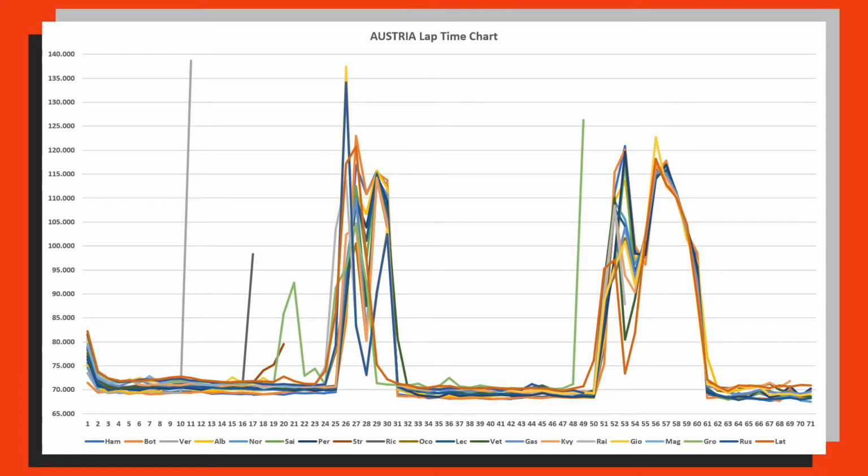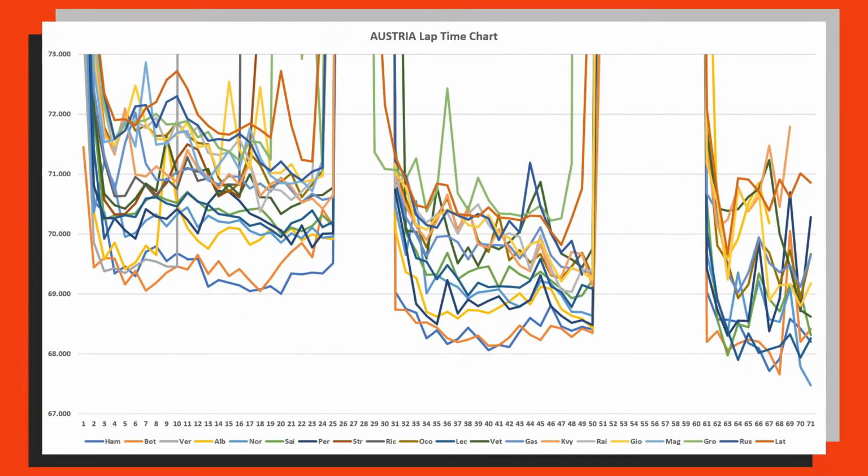However, it is very tall, as it is skewed massively by Max Verstappen's DNF, 138 second lap, and also 2 safety car periods, which are very clearly outlined here. So what I can do with this is zoom in on just the section of actual green flag racing, and it looks something a little like this.